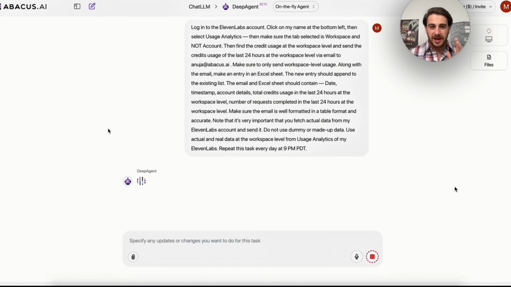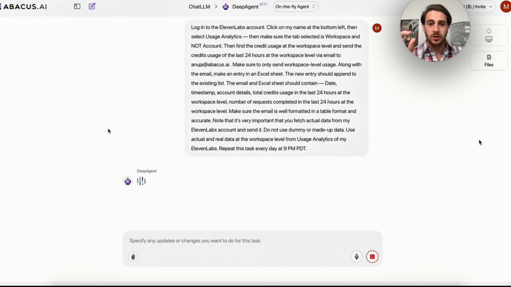Now for this next use case, I wanted to show off something a little bit more complex. For example, I'm going to ask this to log into my 11 Labs account, click on the name at the bottom left-hand corner, and then select Usage Analytics. You see what we're doing here? We're explaining to this exactly what a human would actually do on the computer so that this can learn and go off and do it. Because again, this is powered by the smartest LLMs, the best computer use agent, and then you're able to actually schedule things out, which is just kind of gravy on top of all that. And this is one of the only AI tools that actually allows you to combine all those 3 things together so you can automate work while you sleep.